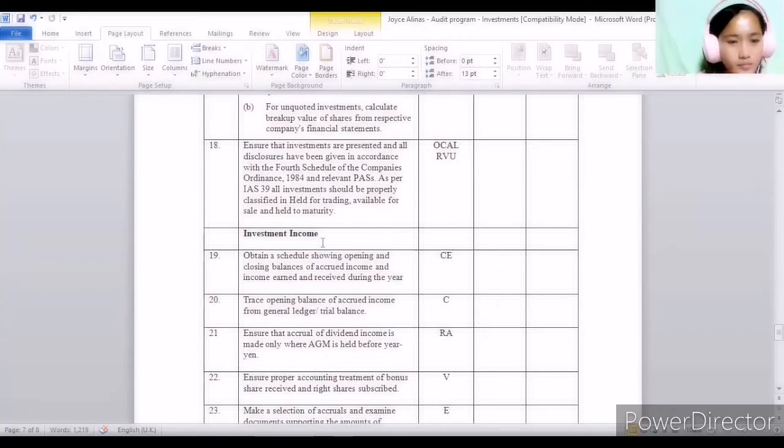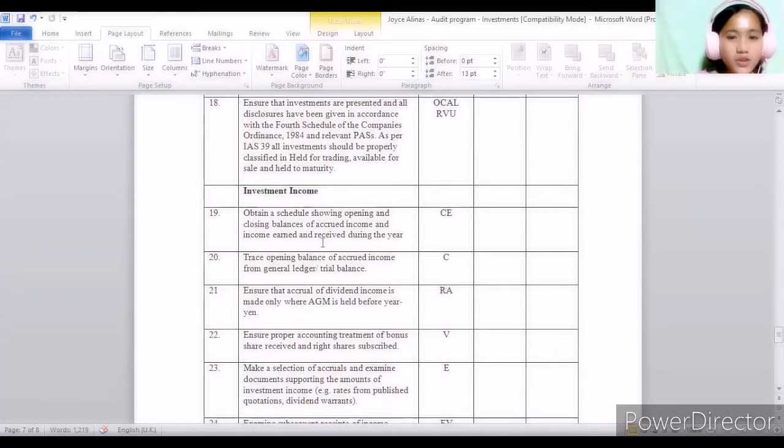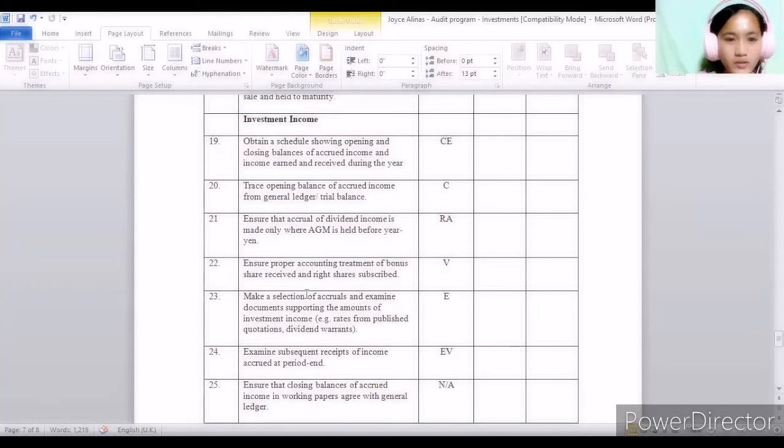As per International Accounting Standard 39, all investments should be properly classified as held for trading, available for sale, and held to maturity, as they have to identify whether the value is to be based on market value or at cost. This tests the occurrence or the existence, the completeness, the accuracy, the rights and obligations, the valuations, and the presentation and disclosure of the transactions or the amounts.